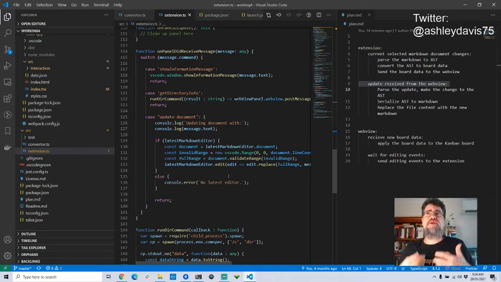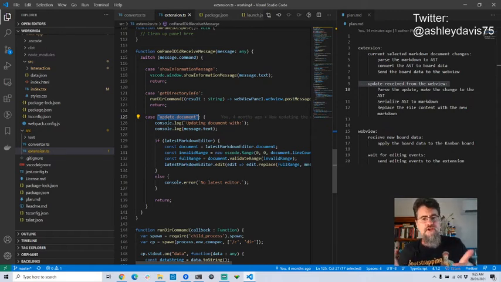Especially when it's not your own code base, when you're building on top of someone else's code base. So I have a lot of tricks I use to navigate code and find out what I'm looking for. What I was looking for this time is this update document command, and I found it just by scrolling through this code file. It's not a big code file, so it was easy to find.